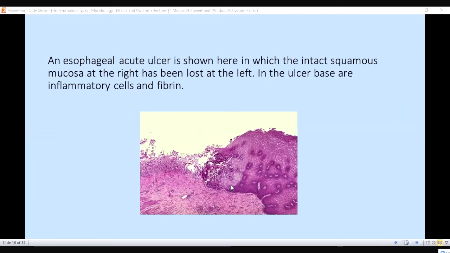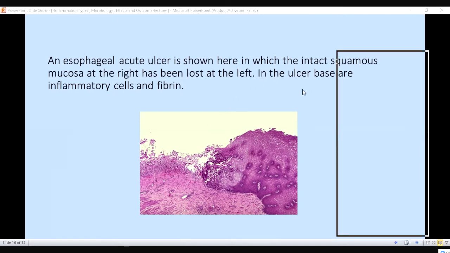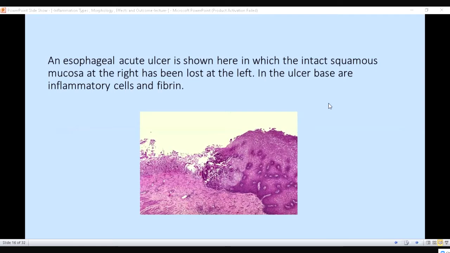Similarly, this is the ulcer, this is the esophageal ulcer. This is an esophageal ulcer. This is squamous epithelium tissue, and this is the ulcer here.